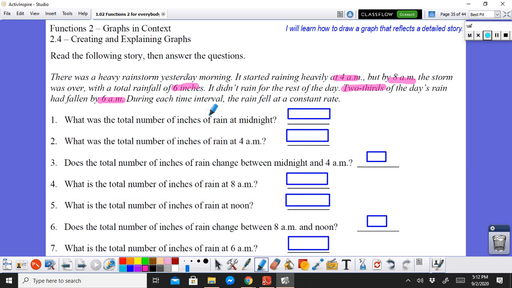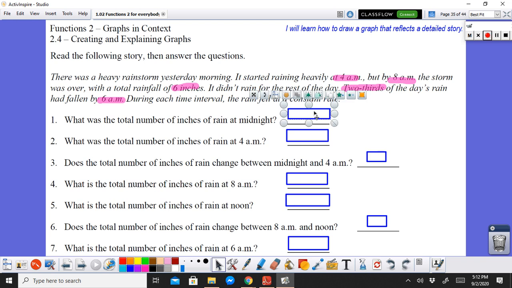All right. I hope you actually tried this on your own before coming to check your answers. Let's start to answer. What was the total number of inches of rain at midnight? Midnight is before this rain started at 4 a.m. Was there any rain at midnight? I don't think so, right? It didn't say anything.